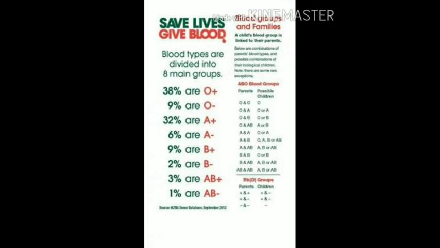Human blood group is further classified on the basis of Rh factor. It is a protein that is present on the surface of red blood cells. If blood has this protein, then the blood is said to be positive, otherwise negative. So there are 8 further types of blood groups, that is O positive and O negative, A positive and A negative, B positive and B negative, AB positive and AB negative.